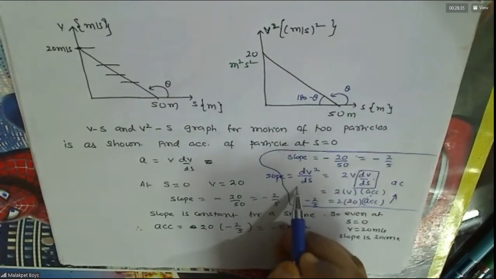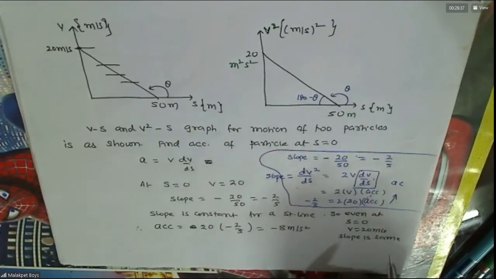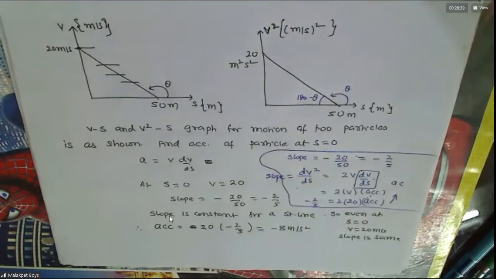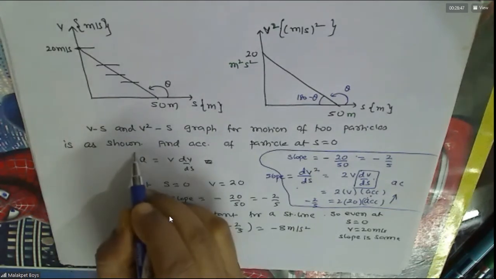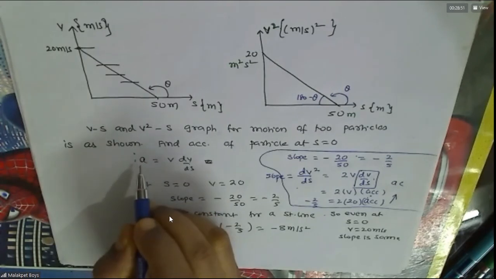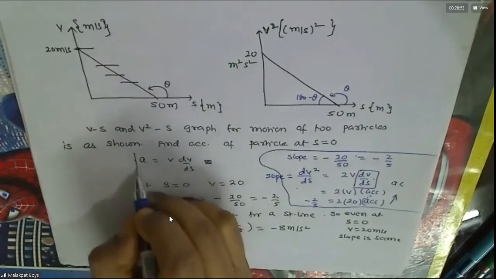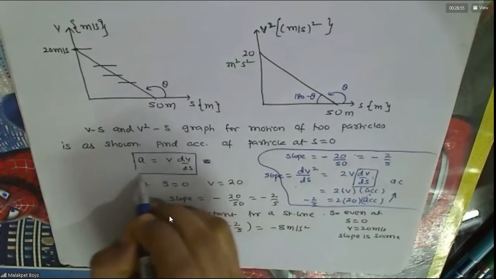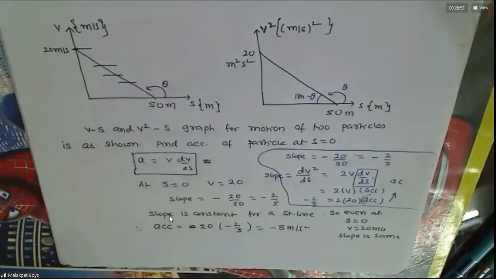Sir, in here, on the last page, you wrote that v into dv by ds is acceleration. That whole is acceleration, you wrote, sir. 2 into acceleration. This is correct or no? There you wrote 2 into v into acceleration, sir.